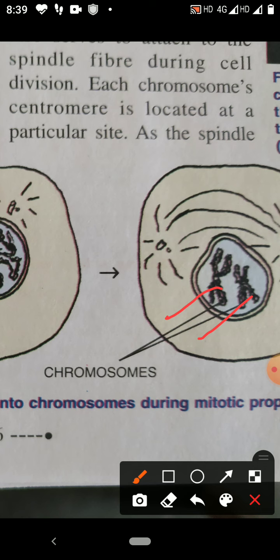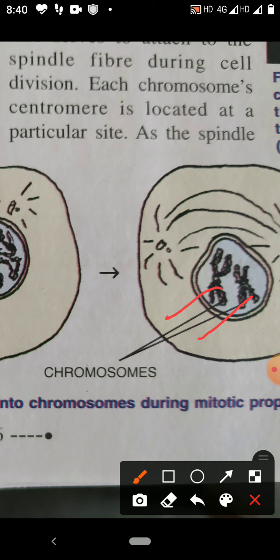There are two words in chromosomes. One is chroma and the other is soma. Chroma means colored and soma means body. So chromosomes are the highly condensed coiled chromatin fibers.